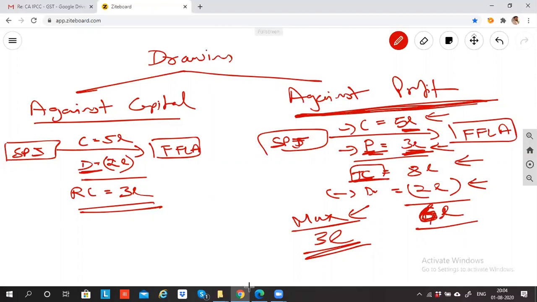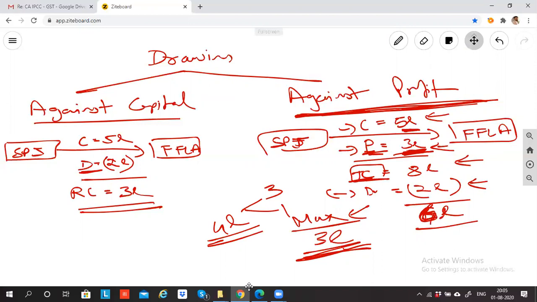So maximum drawings against profit can be 3 lakh because my maximum profit is 3 lakh. So over and above 3 lakh, if I withdraw anything, that excess amount will be against capital. For example, if I'm withdrawing 4 lakh rupees, 3 lakh will be against profit and 1 lakh will be against capital. Is this point clear?